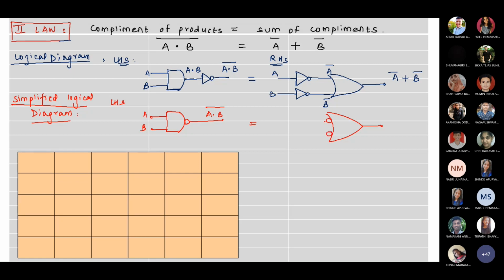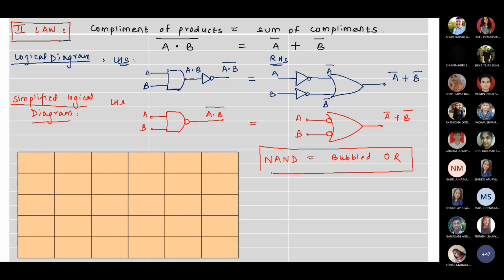So we have two bubbles over here which perform the inversion operation for the inputs A and B, and here the output will be A bar plus B bar. So we have NAND is equal to a bubbled OR gate. This is another simplified expression of De Morgan's second theorem.